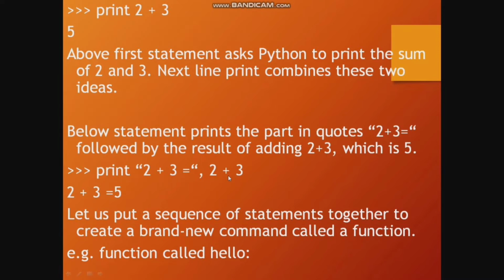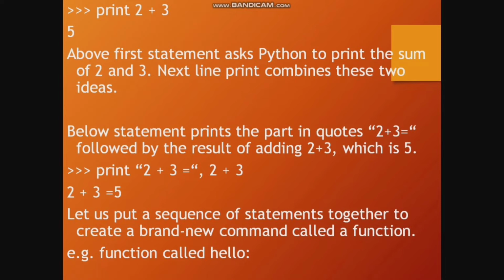See the statement. Print, in quotes, 2 plus 3 is equal to, after that a comma, then 2 plus 3 for addition. Then we get the output: 2 plus 3 is equal to 5. Let us put a sequence of statements together.